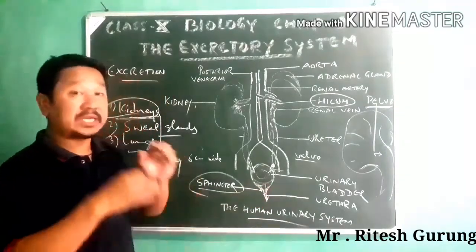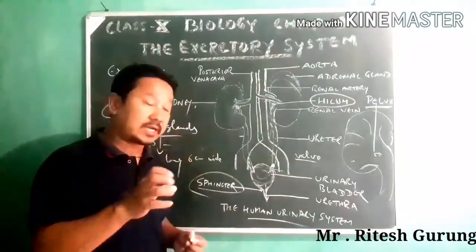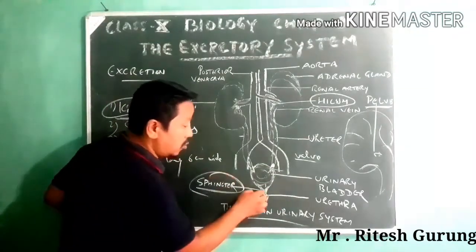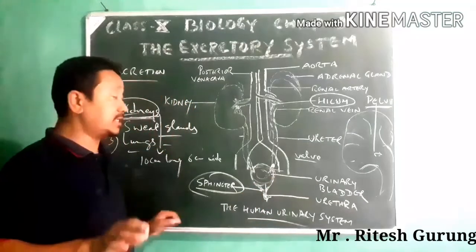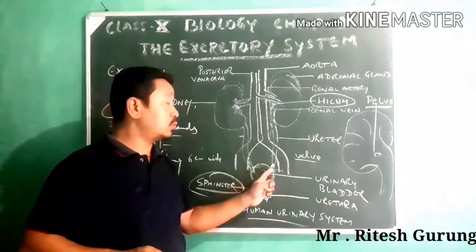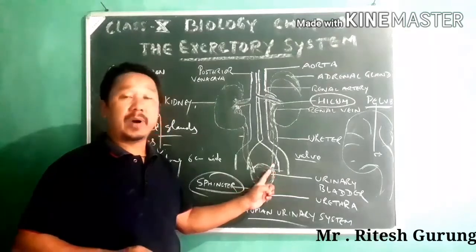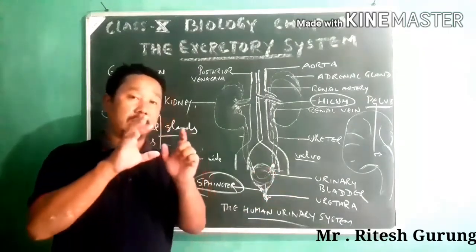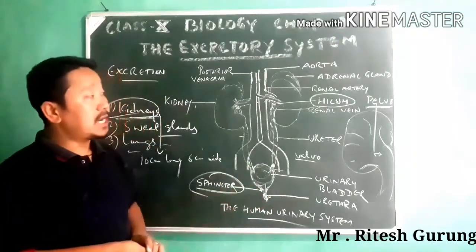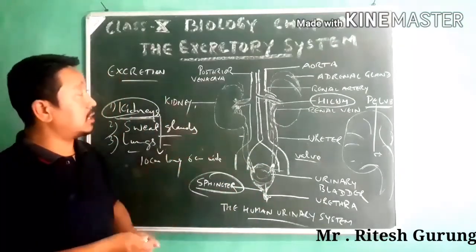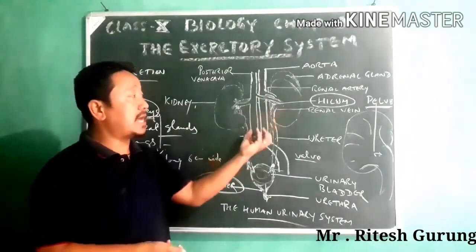So when it has to pass out the urine, the urinary bladder contracts, the sphincter opens, and the urine passes out through the urethra. At that time the urine will not flow back into the ureter, because the valve blocks the backflow. This is how it acts, and this is a little bit about the kidney location and how it works.